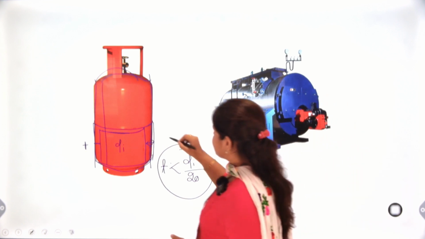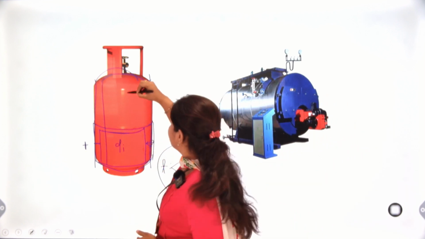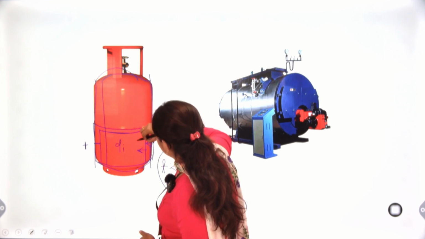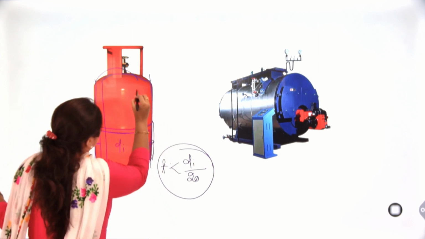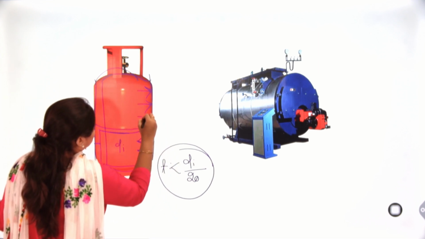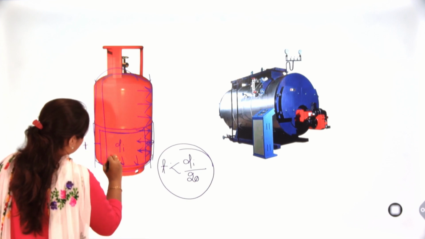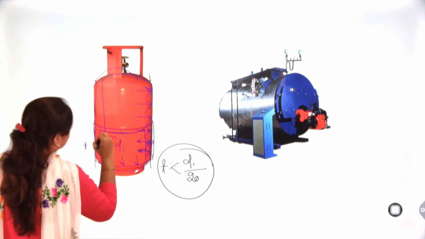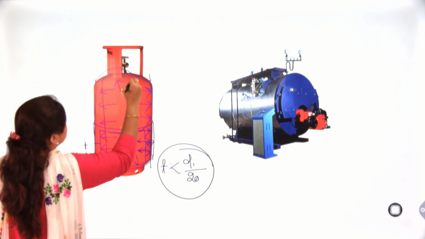So to resist these, if the pressure is here, the pressure will apply the force in this direction, and here and here also.